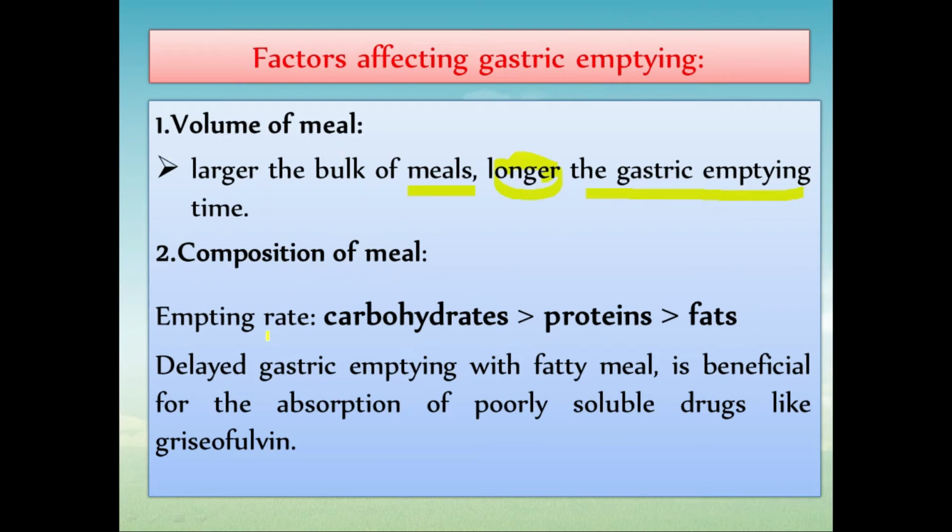Then composition of meal, the emptying rate: carbohydrates, then proteins and fats. Carbohydrates get emptied into the intestine more easily than proteins, and proteins more easily than fats. Means the highest emptying rate is of carbohydrates, then protein, and then fats. Delayed gastric emptying with a fatty meal is beneficial for the absorption of poorly soluble drugs like griseofulvin.